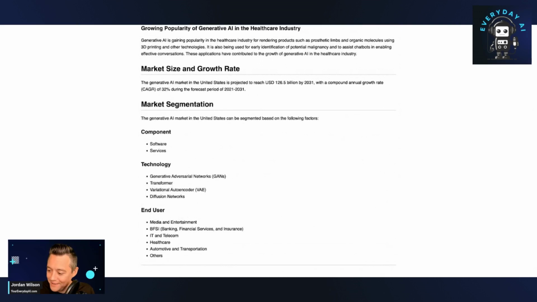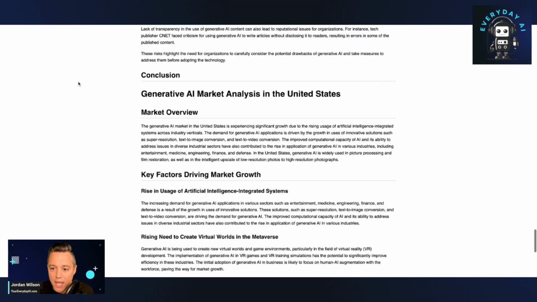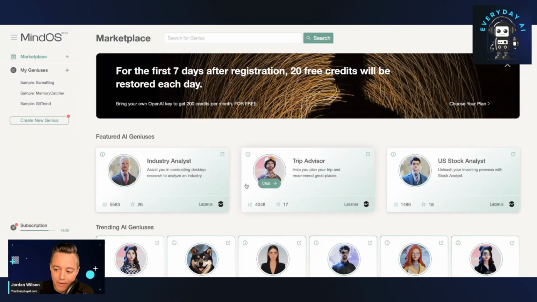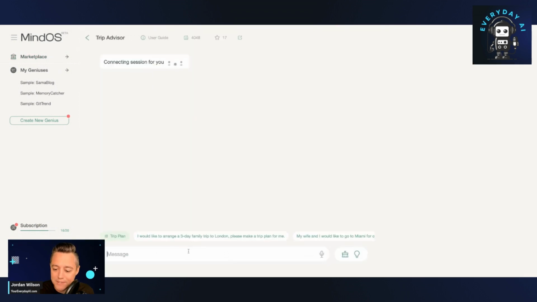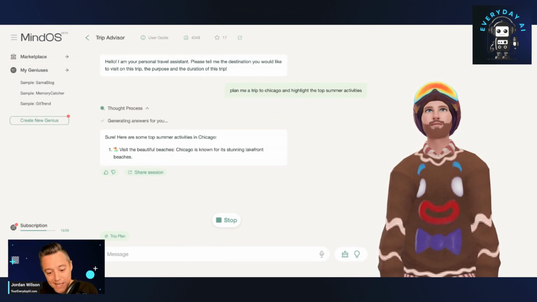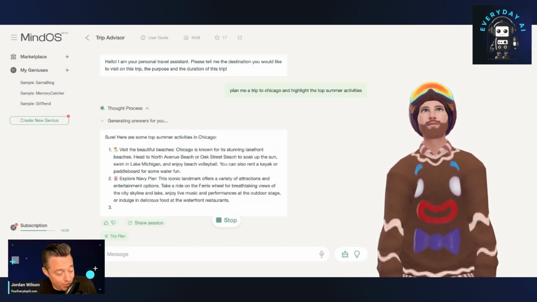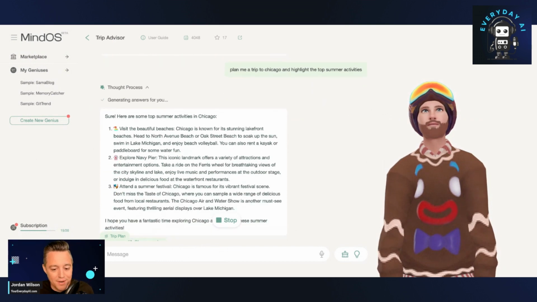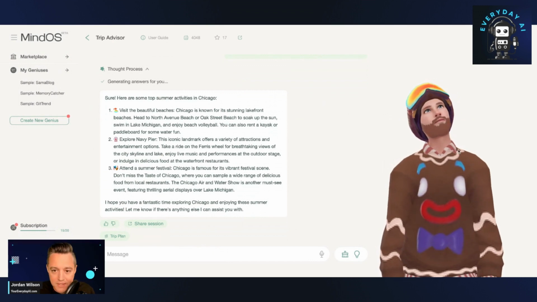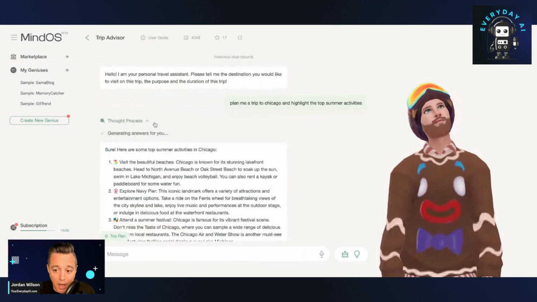So let's do another little test here to see how this works with something that might require a little more creativity. I'm going to go back, and I'm going to use one of these other featured AI geniuses. I'm going to say, plan me a trip to Chicago and highlight the top summer activities. I'm in Chicago, and it's the summer here. In Chicago, we suffer through 9 months of what seems like winter, and we have 3 beautiful months here. So let's see if this Mind OS can do a good job at the task I gave it.